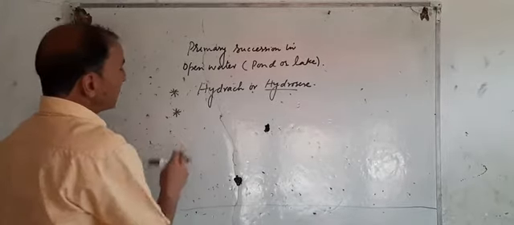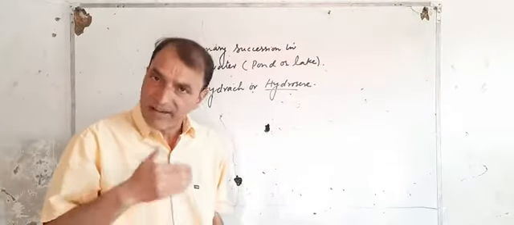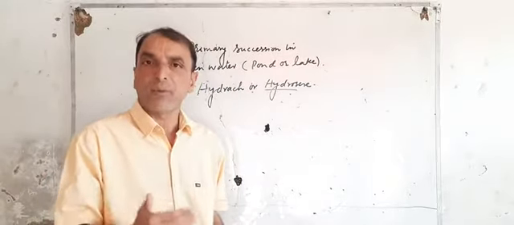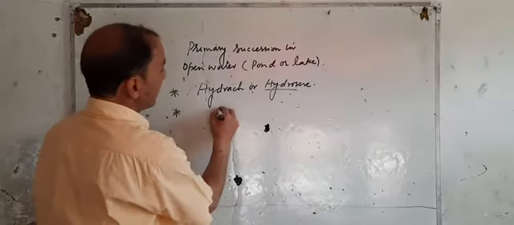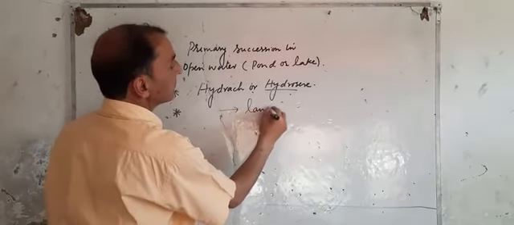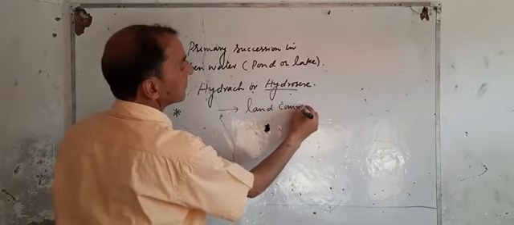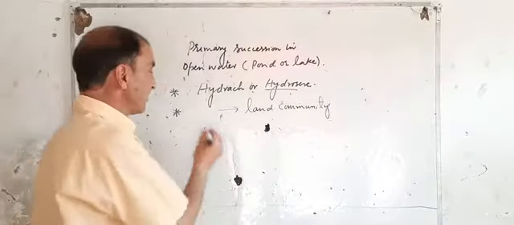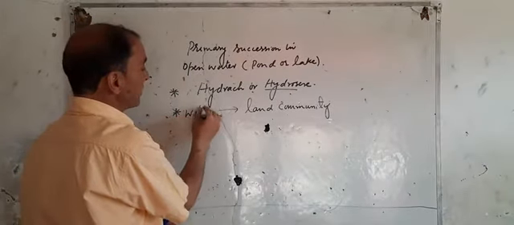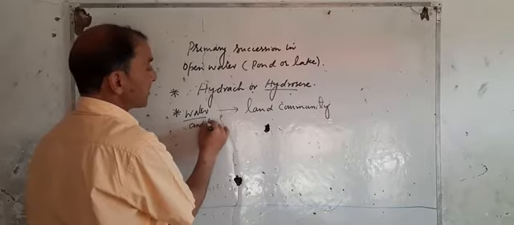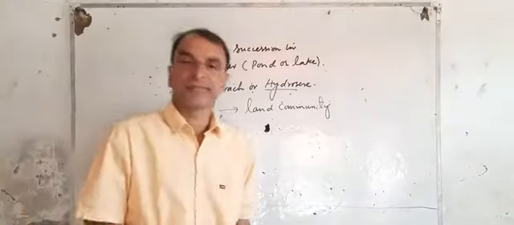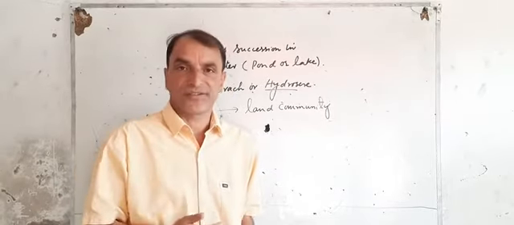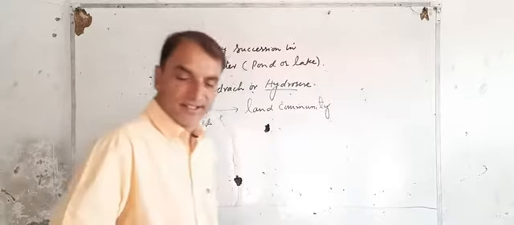Then this aquatic succession which takes place in water changes a water body and its community into a land community. This aquatic succession is completed in many stages. What are those stages? Let us discuss them one by one.